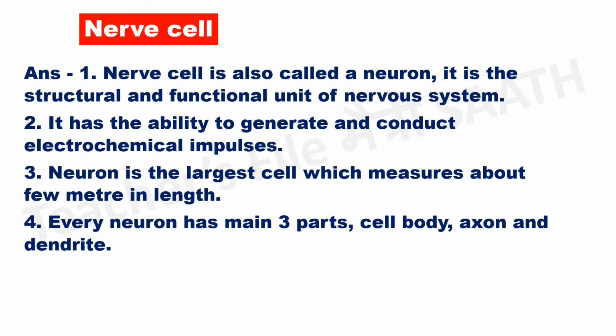Nerve cell. Answer. Nerve cell is also called a neuron. It is a structural and functional unit of the nervous system. It has the ability to generate and conduct electrochemical impulses. Neuron is the largest cell, which measures about a few meters in length. Every neuron has three main parts: cell body, axon and dendrite.